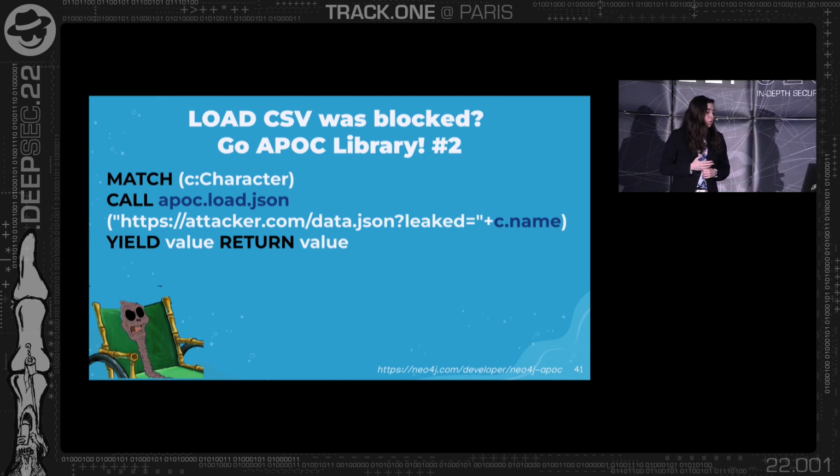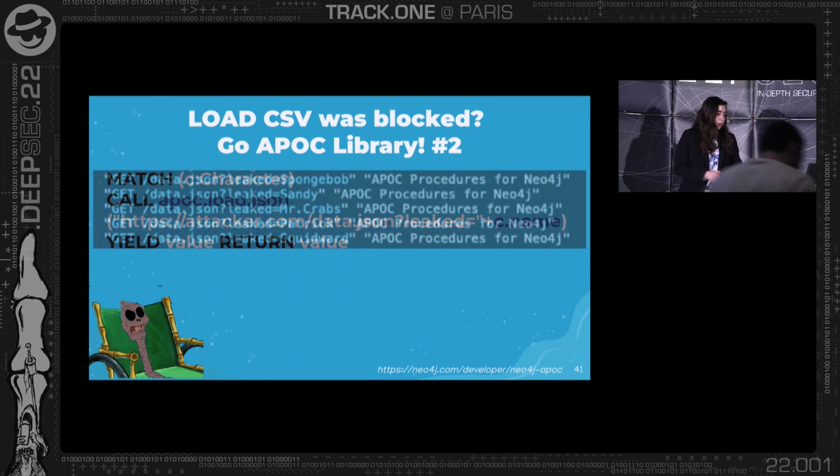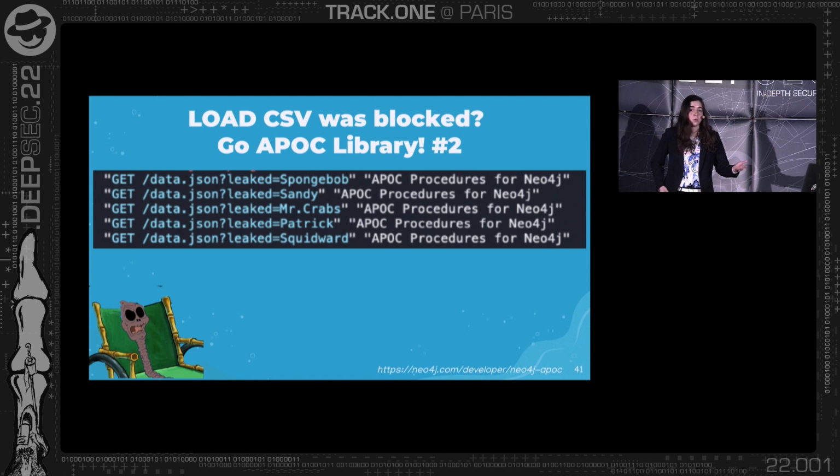In this case, you try to send an HTTP request to the attacker URL with the same leaked c.name at the end. So again, right here, you do the same injection, not with LOAD CSV, but with the APOC library. And again, you will get a request back as the attacker with the leaked information, with the leaked character.